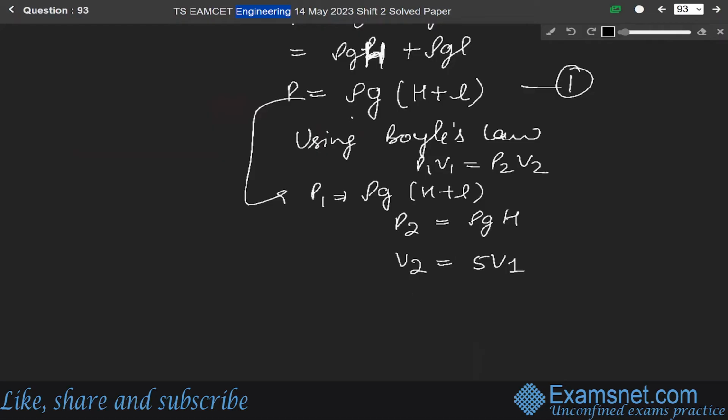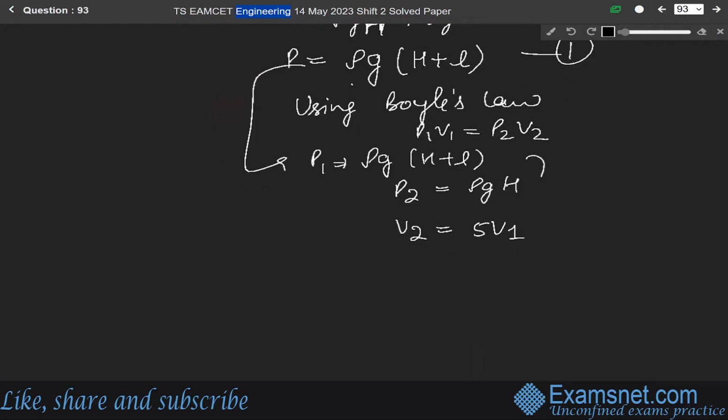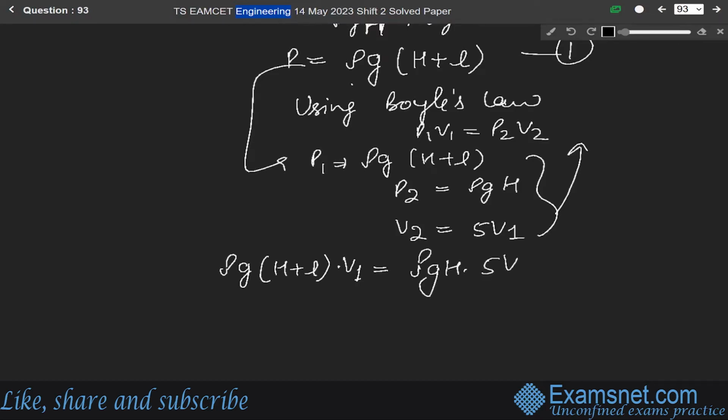So putting these values in Boyle's law, we get rho G (H plus L) into V1 equals P2, rho G H, into V2, that is 5V1.